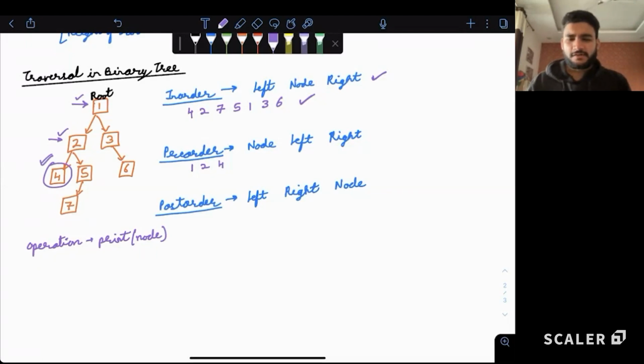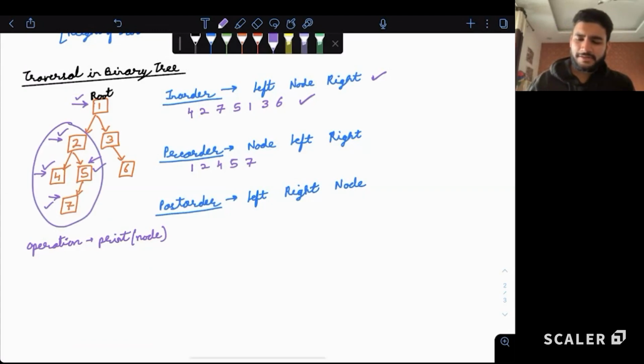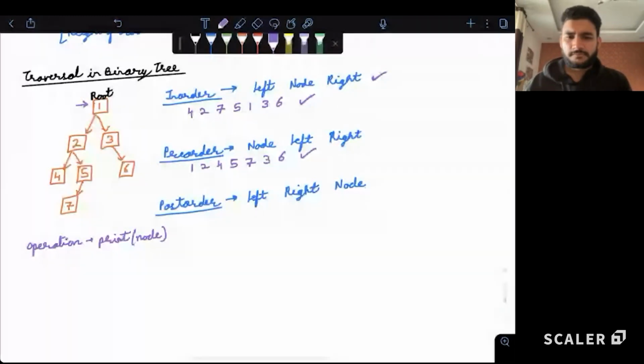We'll move to the right child of 2, that is 5. 5 will print itself. Then we'll move to the left child of 5, which will print itself. Then the entire subtree is complete. The entire left subtree of 1 is complete, so we can move to the right subtree of 1. That is 3. We'll print 3, and we'll move to this and print 6. Is pre-order traversal clear to all?